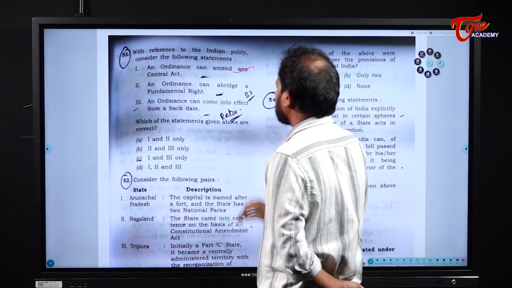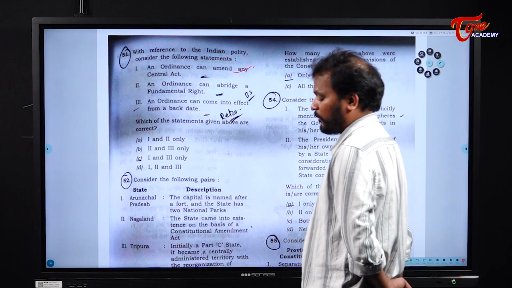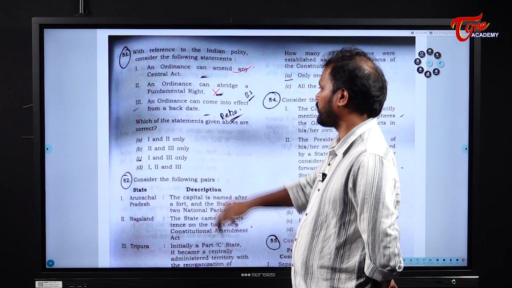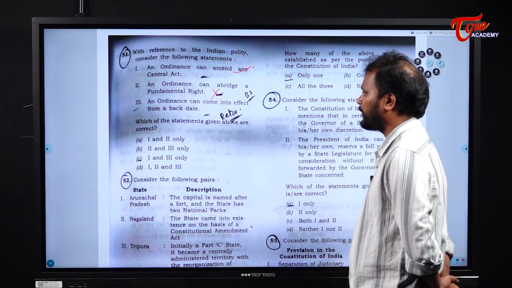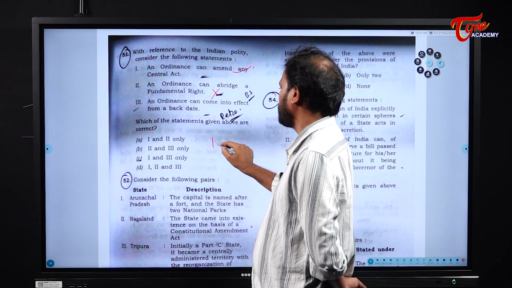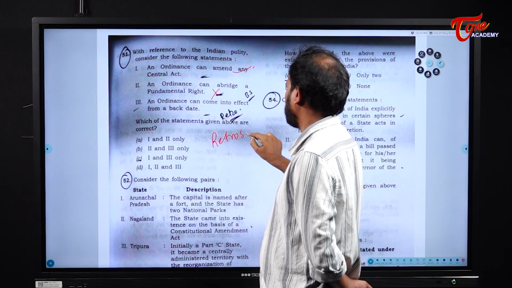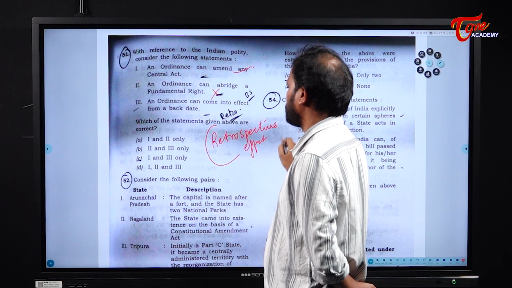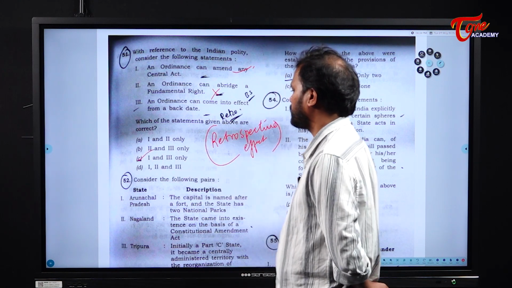Next, an ordinance can abridge a fundamental right. No, through ordinances you cannot abridge the fundamental right. So statement 2 is wrong. Next, an ordinance can come into effect from a back date, yet it has the retrospective effect. It can be amended retrospectively. So the answer is 1 and 3.